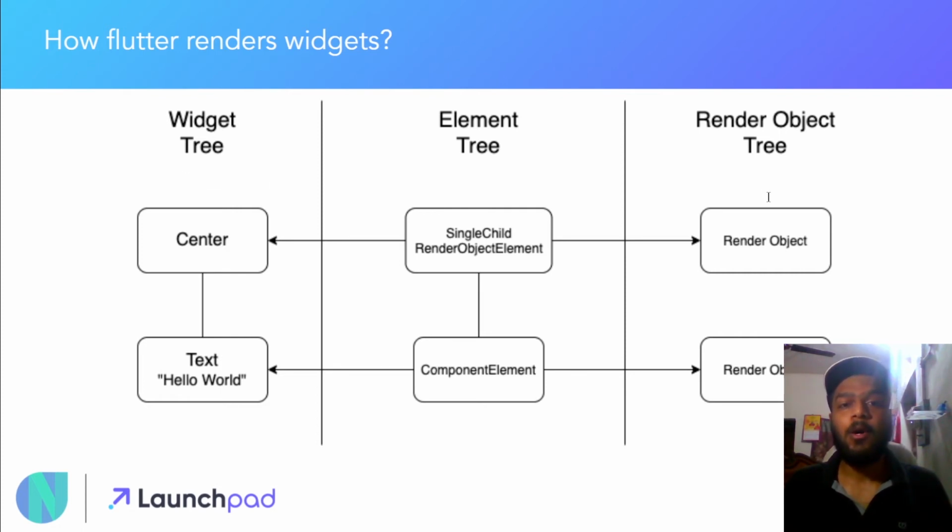Now, talking more about the render object tree. When Flutter is drawing your UI, it does not look at the widget tree. When the UI is displayed or laid out, it is not laid out from the widget tree or the element tree, but from the render object tree. So it looks at the render objects, which control all your sizes and layouts, and keep all the logic for painting the actual widgets. That's the reason why the render object tree is very expensive to initiate.